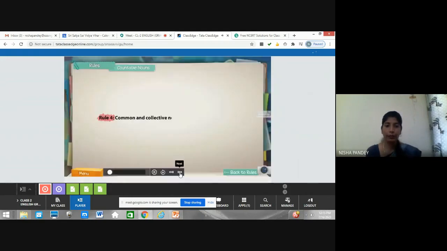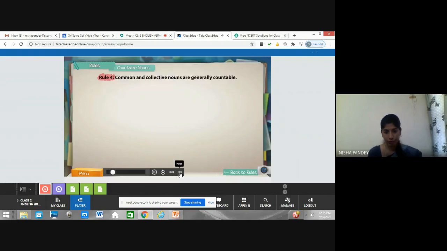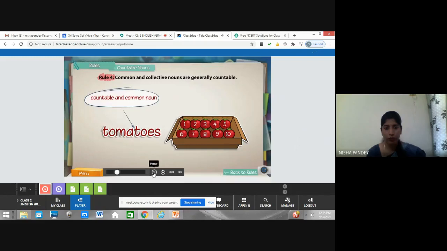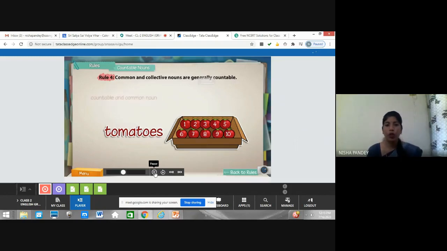What does it say next? Common and collective nouns are generally countable. The noun tomatoes, which is countable, is also a common noun. Most common nouns are countable. Any common noun, like we say phone, house, tree, parrots, generally they are countable here. And collective nouns also are generally countable. For example, tomatoes they have given.